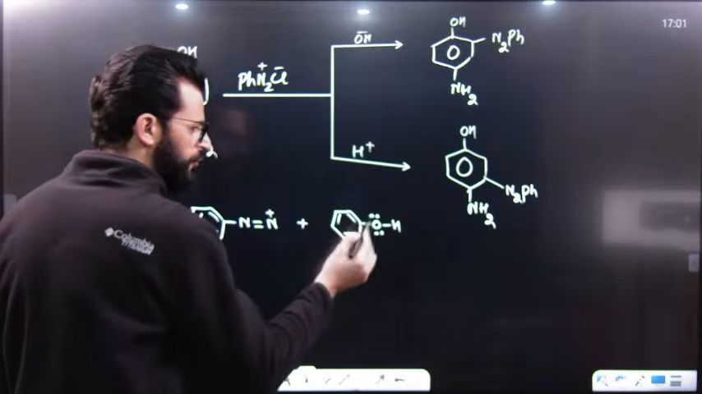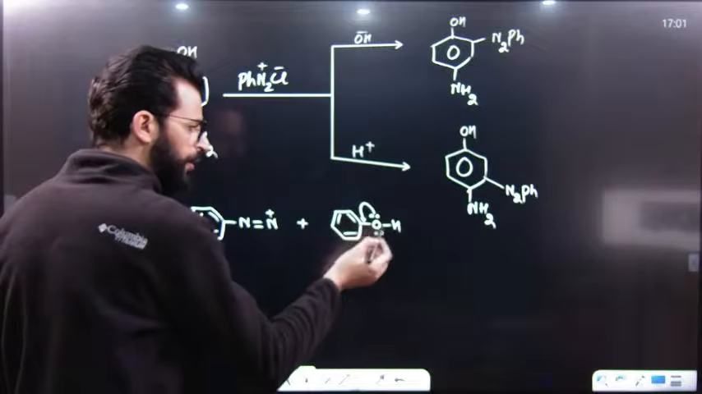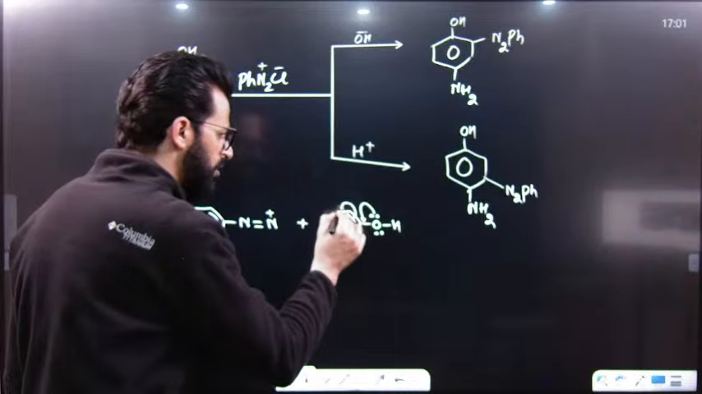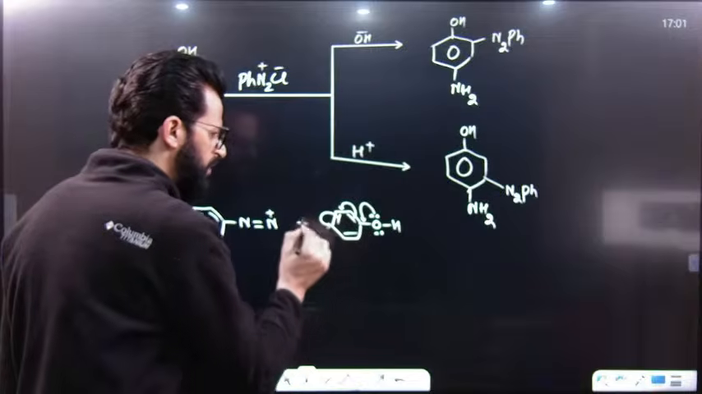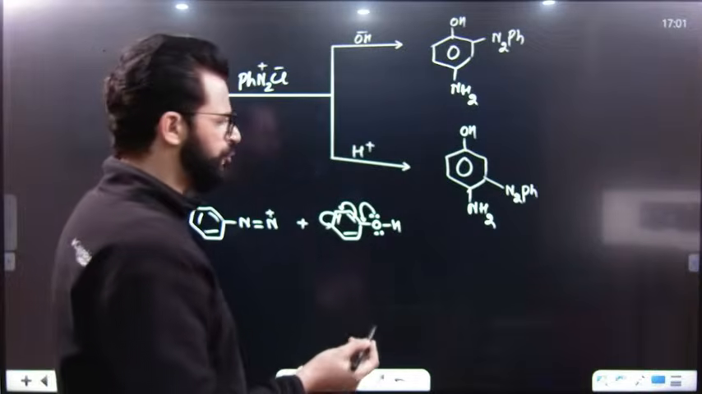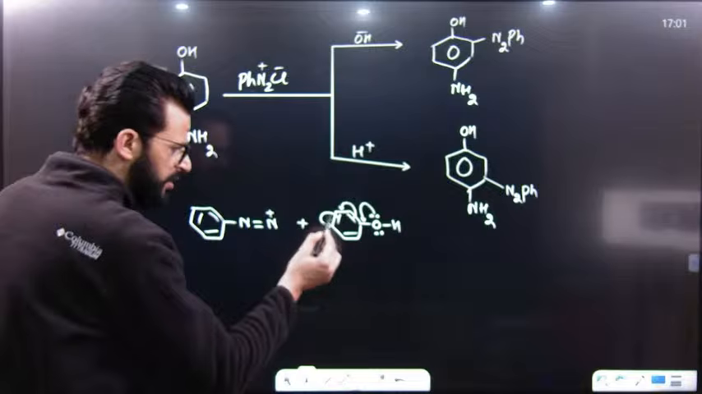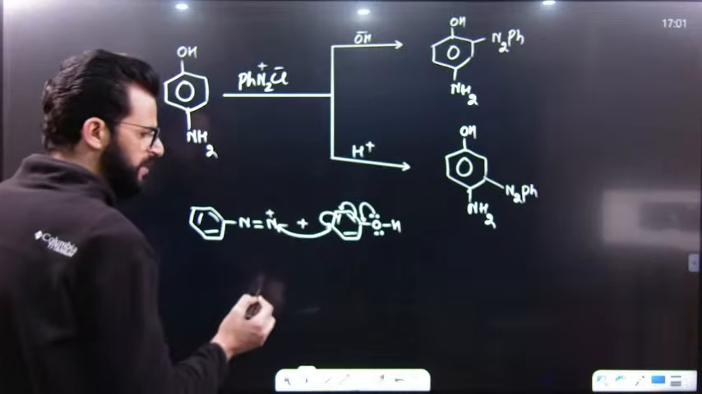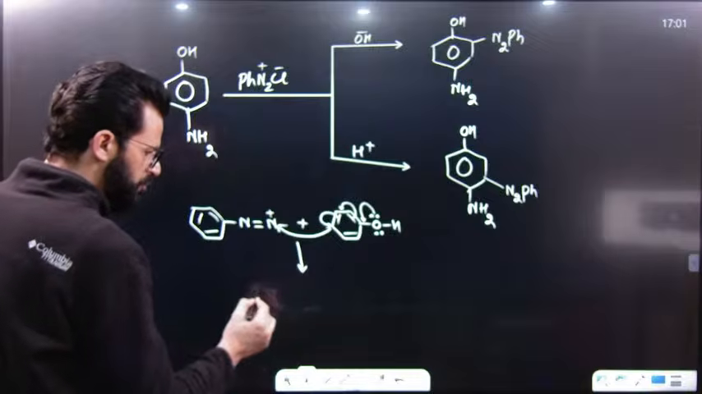What will phenol do? In phenol, this oxygen will donate its electron towards the ring, and it will increase electron density either at ortho or at para. But the para one will be the major product. I will show the mechanism of para. Now para becomes negatively charged, then this para will attack this. That means coupling will take place at the para position.